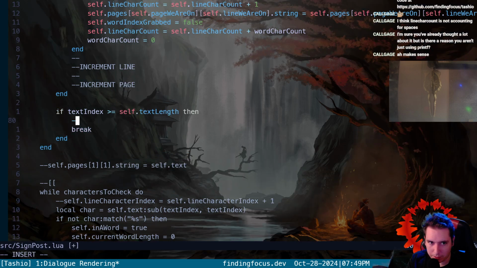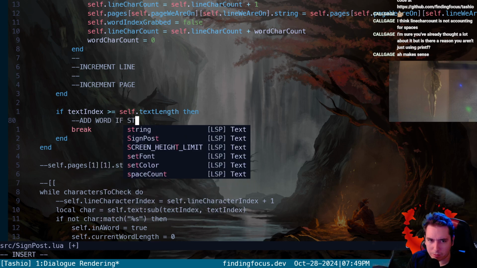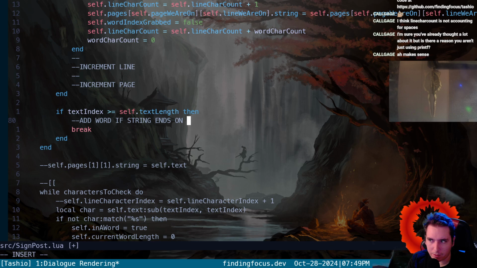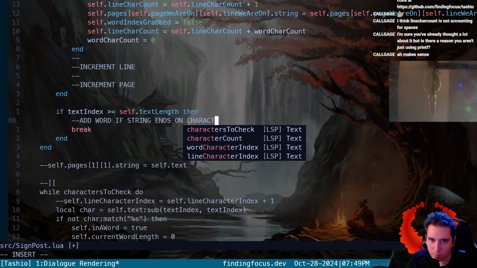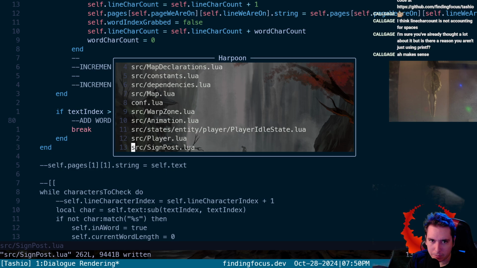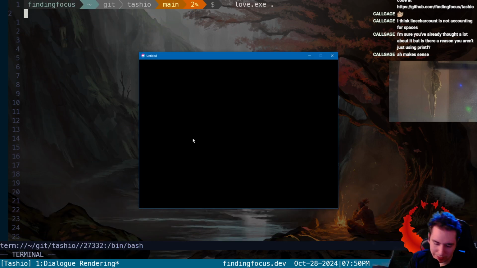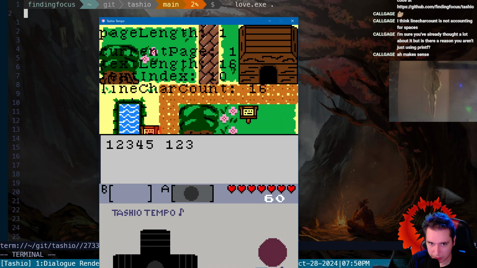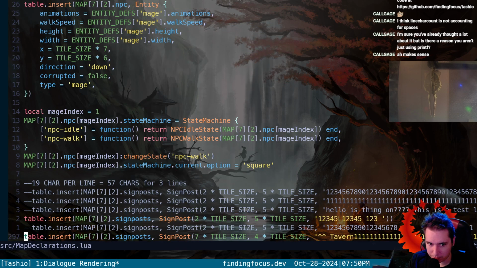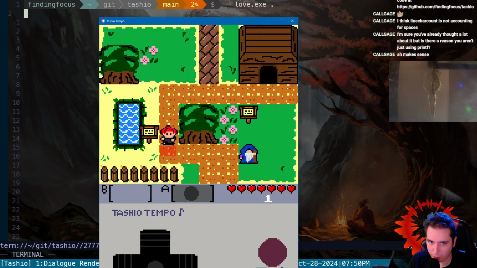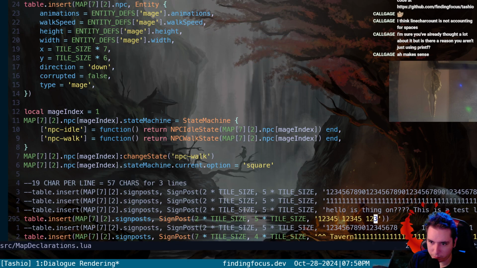Let's say that we need to say add word if string ends on character. We'll have to do this tomorrow, but at least we've got the piece of it working. So if we end on a space, we'll be able to put in that 1, 2, 3, like so. And if we don't end on a space, it won't pull it. Yeah, it doesn't pull that 1, 2, 3. So we'll work on that tomorrow.